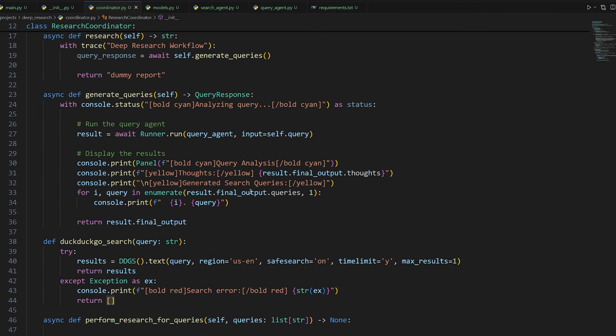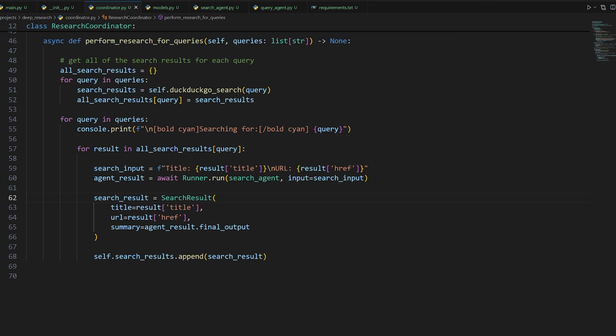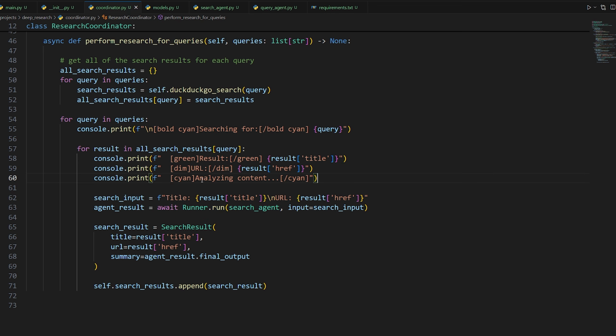And then we're storing all the summaries in a search result object that is stored in a search results list for later access, okay? Now what I'll do is spice this up a little bit with our console outputs. Every time we go for a specific search result, we're going to print out results and then the title and then the URL. So it basically lists what URL we're currently analyzing. So we'll say analyzing content.